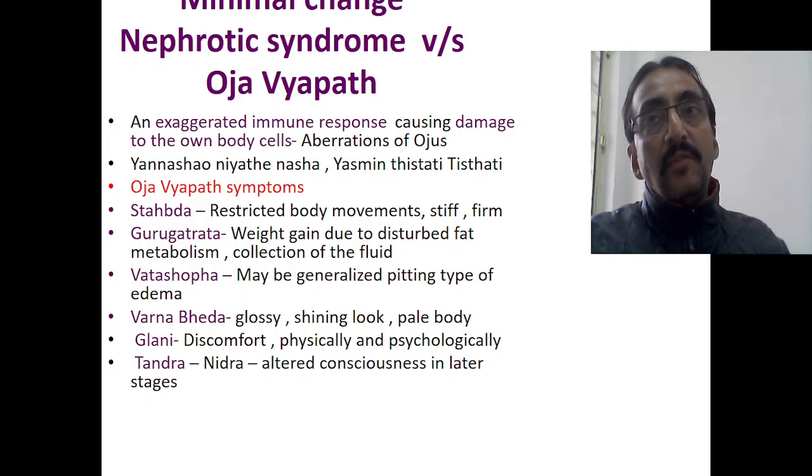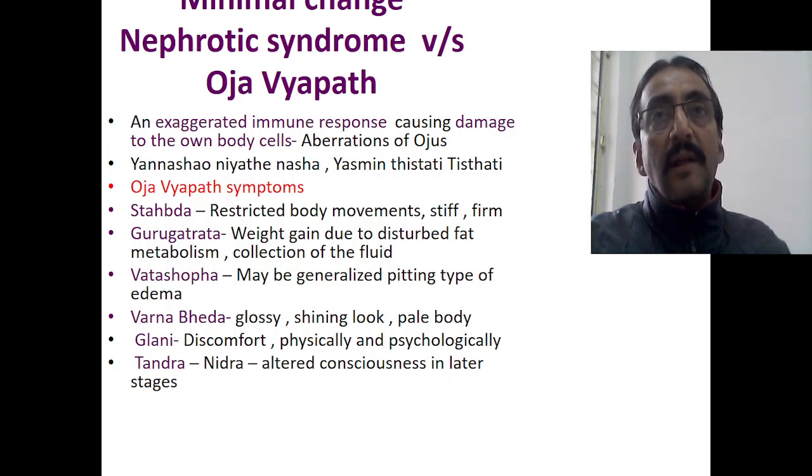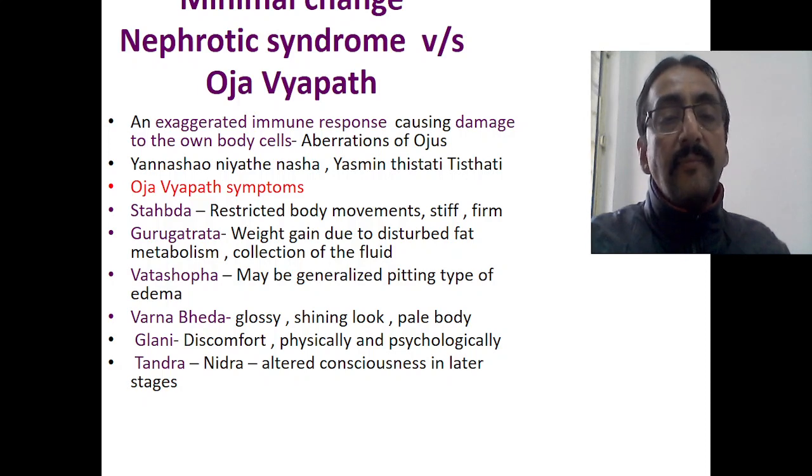So we can find these two things in the context of Ojas, where he explains Ojo Vyapat as well as Ojo Visramsa. We know that Ojas is the one "Yannasho Niyatam Nashaha Yasmin Tishtati Tishtati." For the sustenance of the body, Ojas is very, very important. But if you look into the Ojo Kshaya symptoms, they are different, whereas Ojo Vyapat and Visramsa symptoms are different. Now look at Ojo Vyapat symptoms. So we have Stabdha Gatrata, Stabdha Guru Gatrata, then Vata Shofa, Varna Beda, Glani,